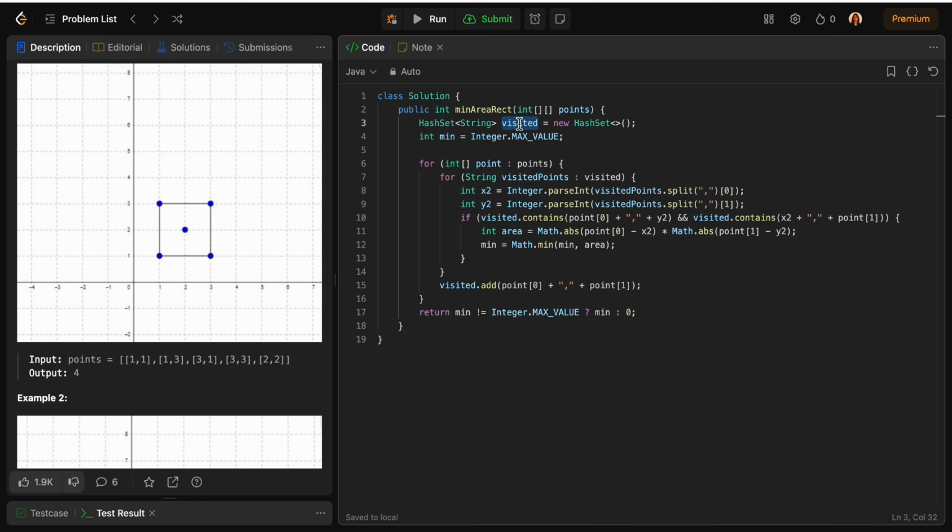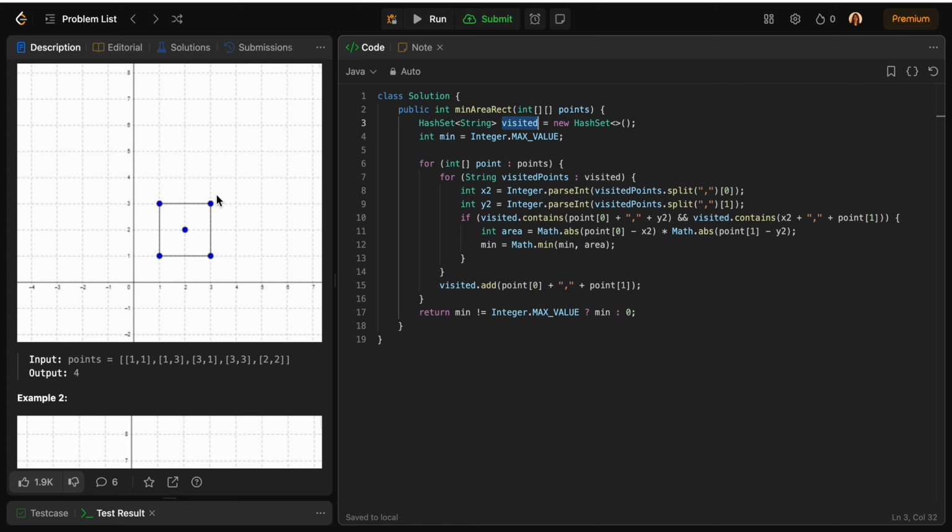If it is not, then we will continue and add this new point, and see if through this point we are able to figure out the 3 subsequent points that we want at the end of the day or not. Okay, so that's all we have done in this question. We have created a visited set, which is making sure whether these points are already visited or not, whether we have all the subsequent values with us or not.